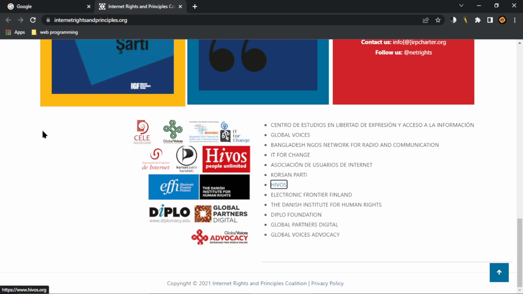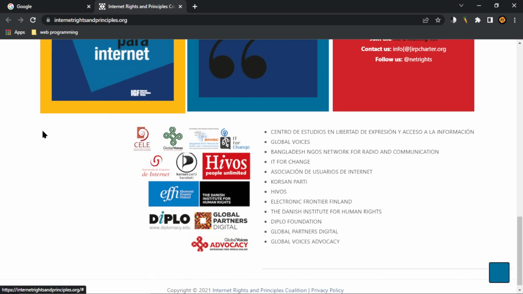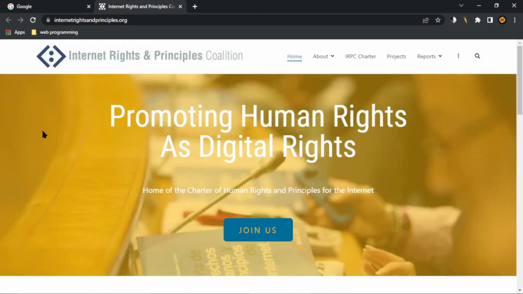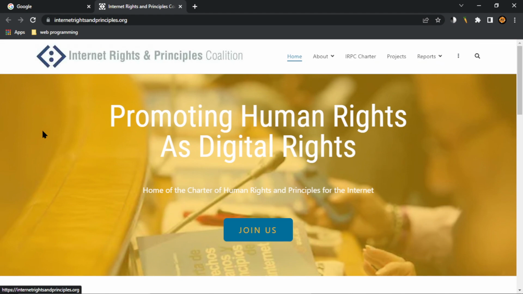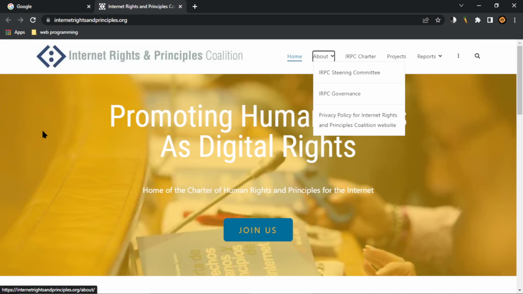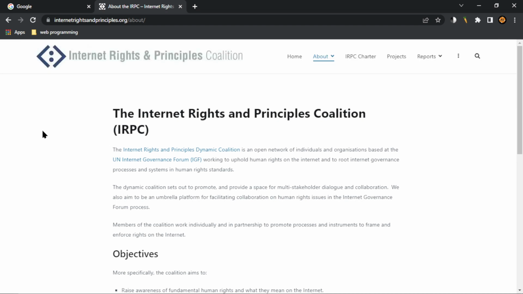Global partner. Let's try the content info landmark. Copyright. Link scroll to top. Scroll to top. Okay, skip to content. Toolbar. It's working. Banner landmark Internet Rights and Principles. Internet Rights and Principles Coalition visited link. Navigation landmark, list with 7 items. Home visited link. About link. List with 3 items. IRC steering committee. About link. About the IRC, Internet Rights and Principles Coalition. Links listed in this tab.